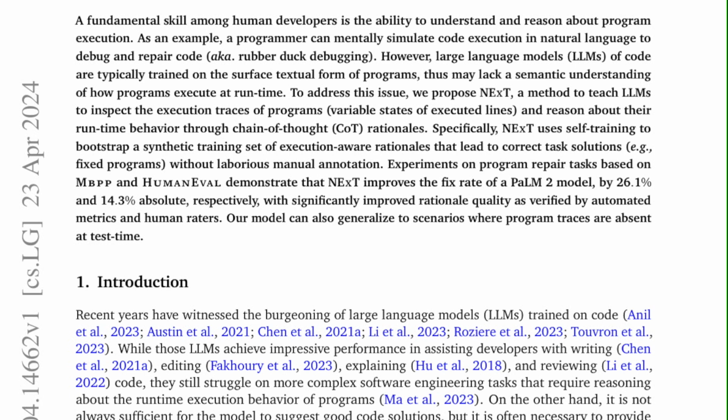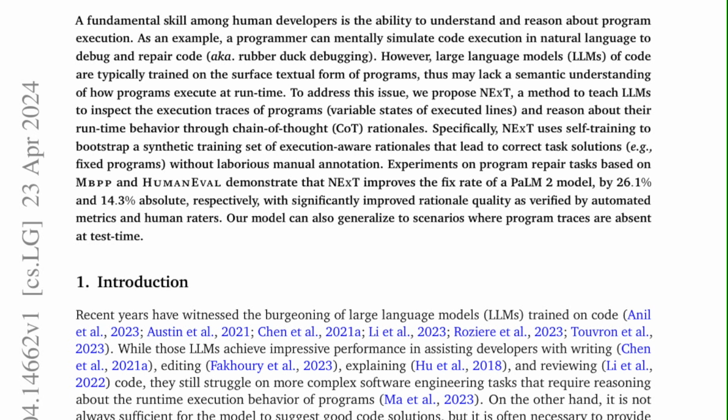To address this issue, we propose NExT, a method to teach LLMs to inspect the execution traces of programs, or variable states of executed lines, and reason about their runtime behavior through chain-of-thought rationales. Specifically, NExT uses self-training to bootstrap a synthetic training set of execution-aware rationales that lead to correct task solutions, for example, fixed programs, without laborious manual annotation.